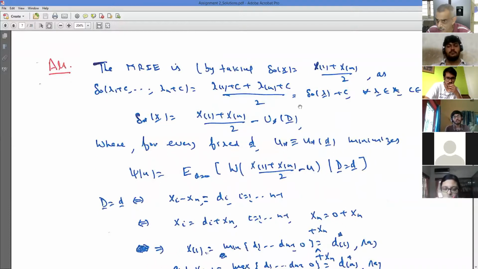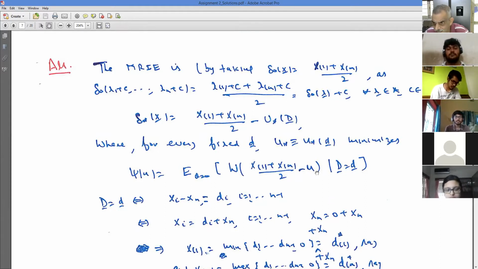So what is MRE by that result? X1 plus Xn by 2 minus u star d, where for every fixed d, u star d minimizes this conditional expectation. Now here my problem is this D and X1, Xn are not independent. That is the main problem, because I cannot use Basu's theorem over here.